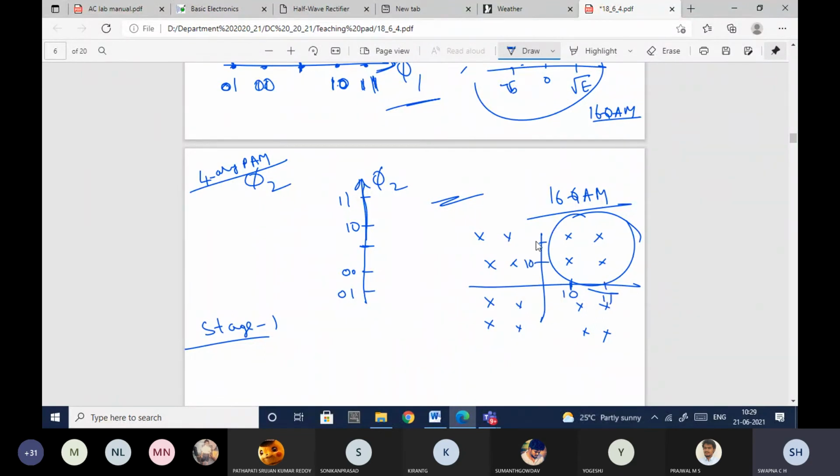Here also it is 1 0 1 1. Here it is 0 0 1 1. Here it is 0 0 1 1. Right. So in order to get this constellation diagram, we need to multiply 1 1 1 0 with 1 0 1 1.